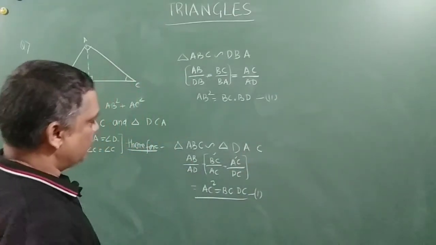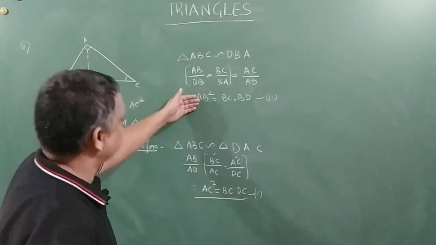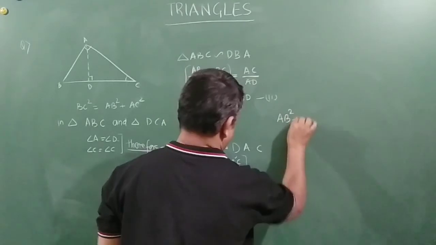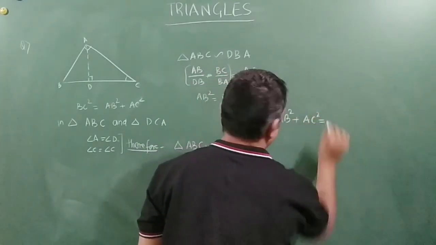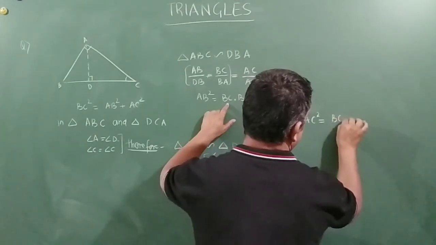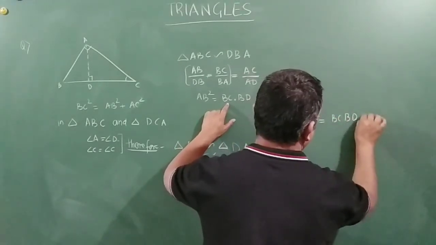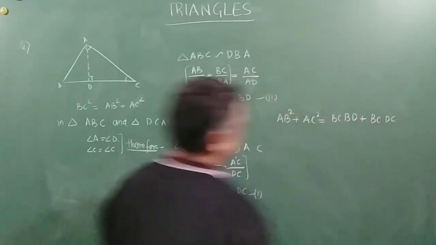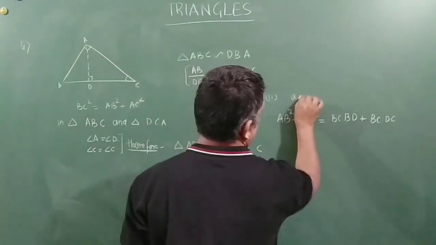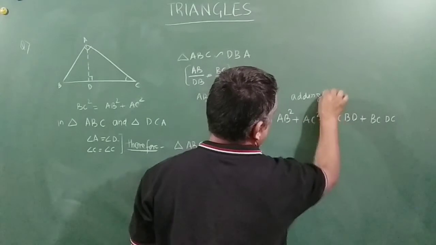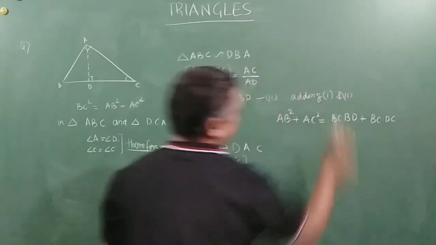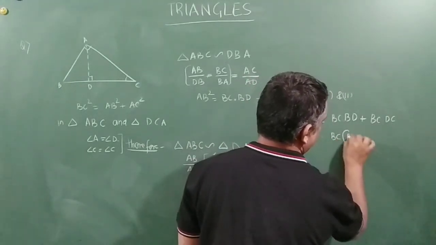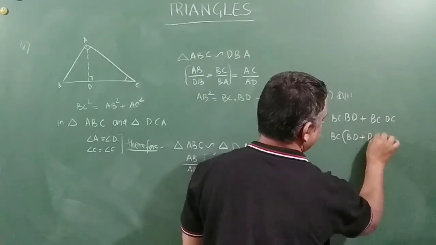So this is my equation number 2. Now what I am going to do is add these two, friends, so that I get the RHS. So this suggests that AB square plus AC square is equal to BC into BD plus BC into DC. I have added equation 1 and 2. Now I think I can take BC common here. This is BD plus DC.